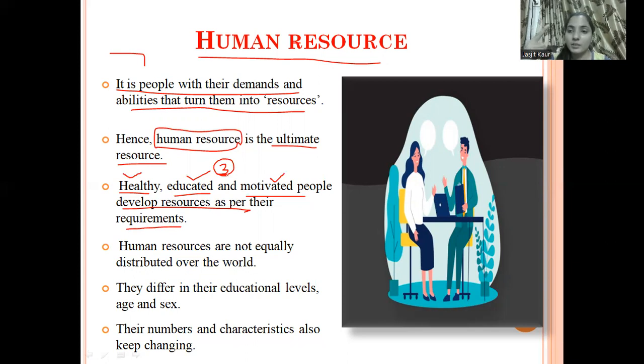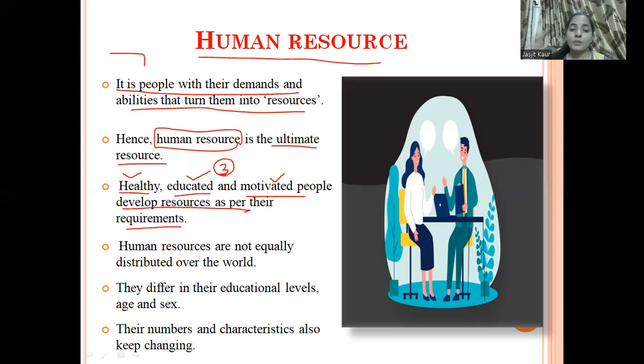An educated person knows that he has the proper knowledge of how to do this thing, and he has the proper skill. And a motivated person is someone who wants to do something for their country, or who wants to develop different resources. So the three qualities in any people will make them a resource. These three qualities must be in one person if we are considering them as a resource.